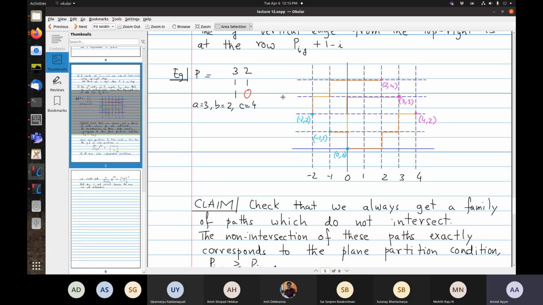So you have starting points, ending points, and the only way you can have the starting points connect to the ending points in a non-intersecting way is if they just match in the corresponding way. Okay.